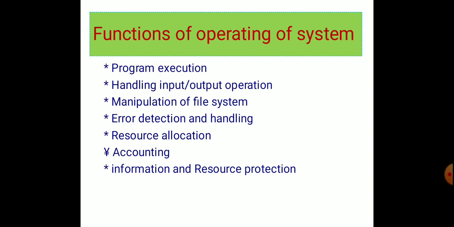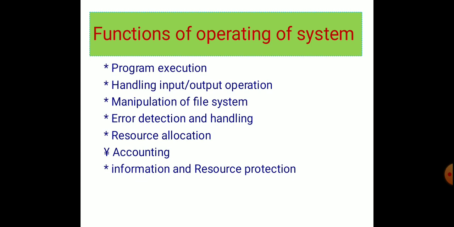And sometimes if we think that a file is useless, once we decide to delete it, we can do that also. So these processes are called manipulations. Manipulation means creating, storing, editing, deleting. So a file can be manipulated with the help of the operating system.